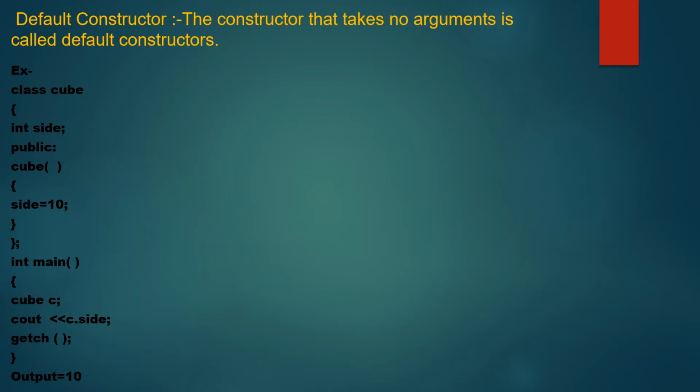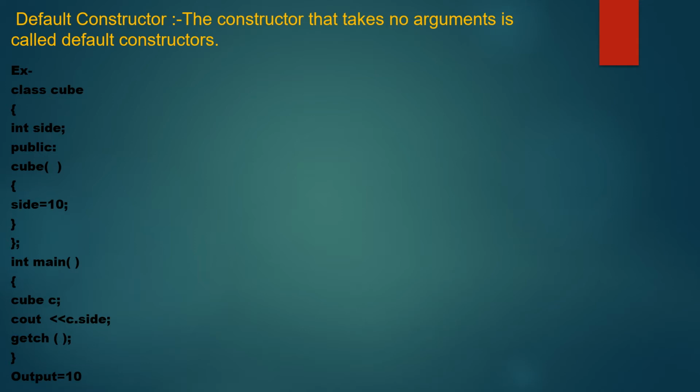Now call the main function. Now just int main. First it entered into the main function. Then after that it is calling the function. Here cube C, where cube is the class name and C is the object. With the help of the object, I am calling the constructor, which is C.side. Then the output obtained is 10.